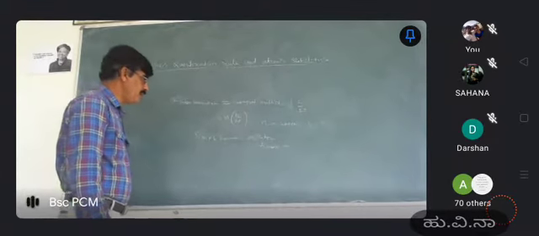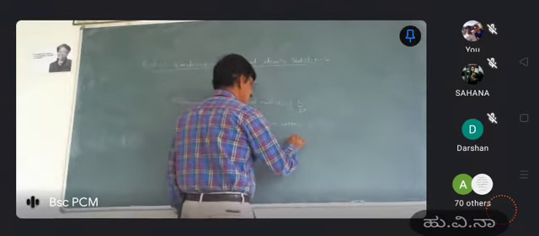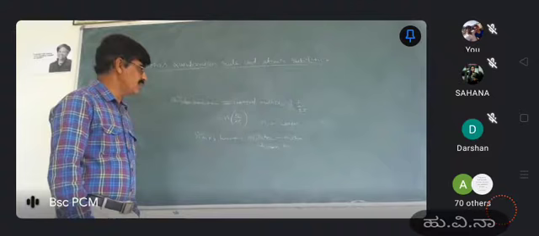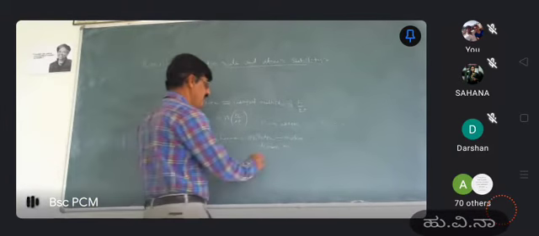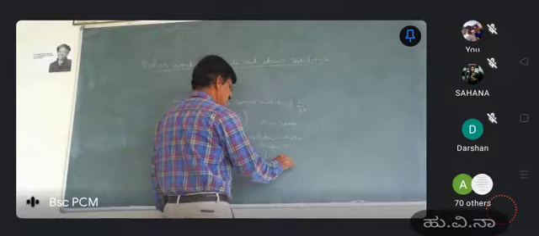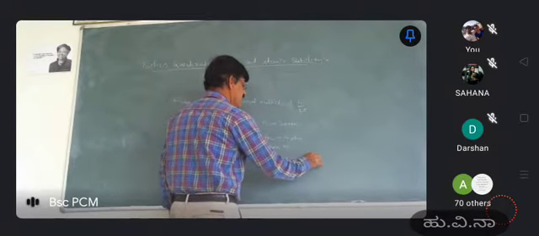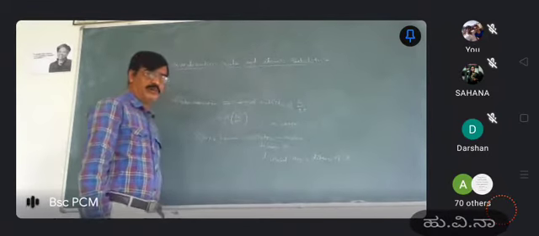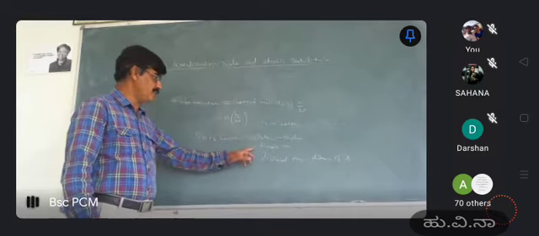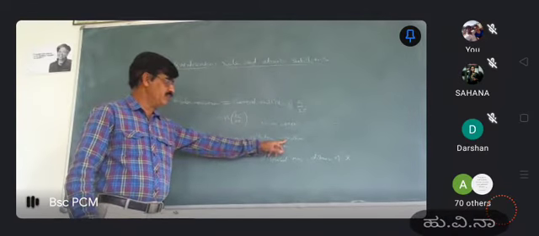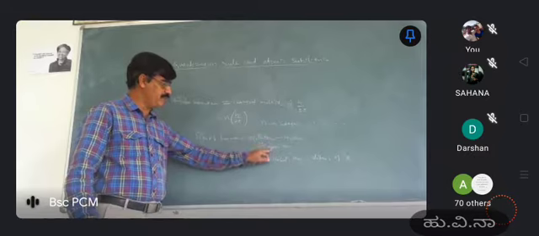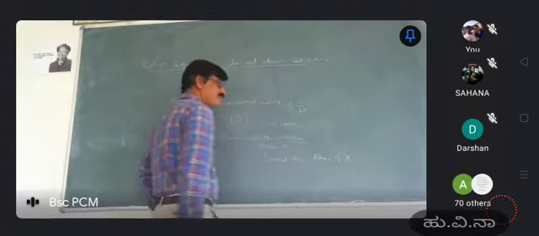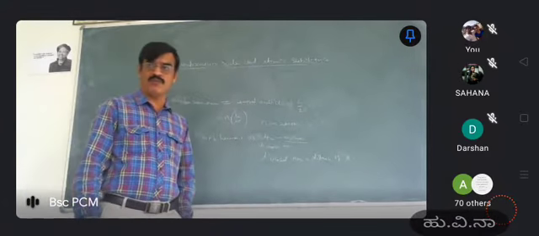Since the simple harmonic oscillator is under motion, it gets displaced through a distance of x. Whenever it is under motion, there will be some capacity of doing work.